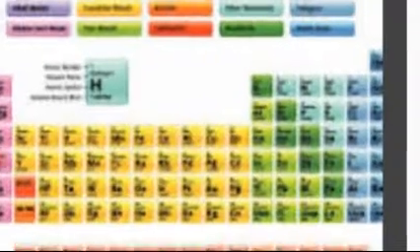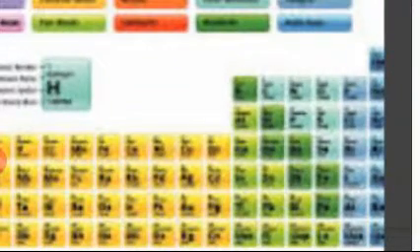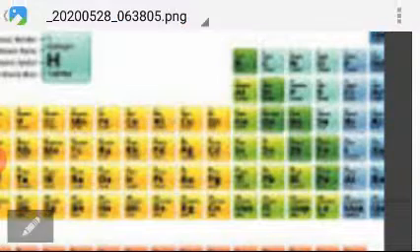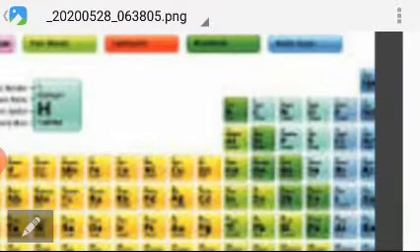Then this green is metalloid, starting from the top one green, then two, then three, then four, then four, then four. Metalloids have both metal and non-metal properties. They are also in P block. This whole portion, green and blue both, is P block.